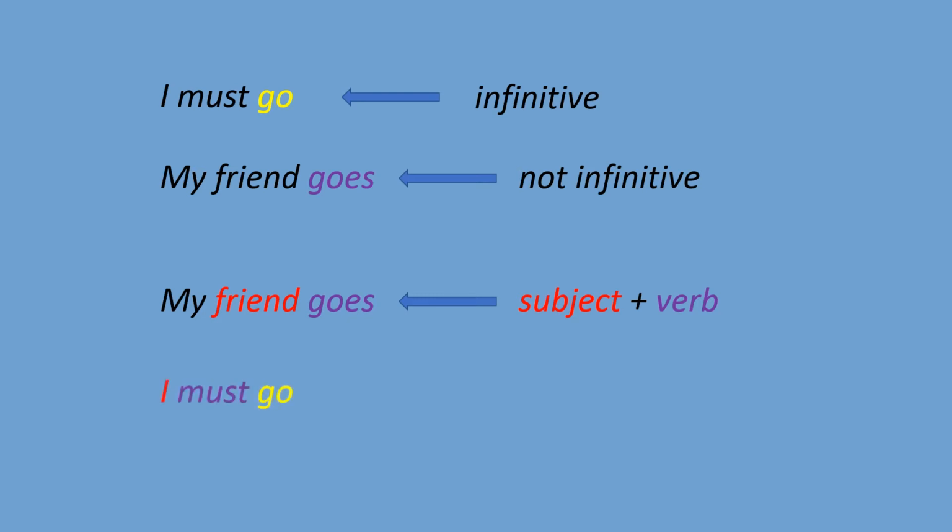This is just subject plus verb agreement in a statement, in a sentence. But if you compare it with I must go, we have actually three elements. I is the subject, must is the verb, so here we have agreement between the subject and verb, plus we have an additional verb which is highlighted yellow, go, and this go is an infinitive.